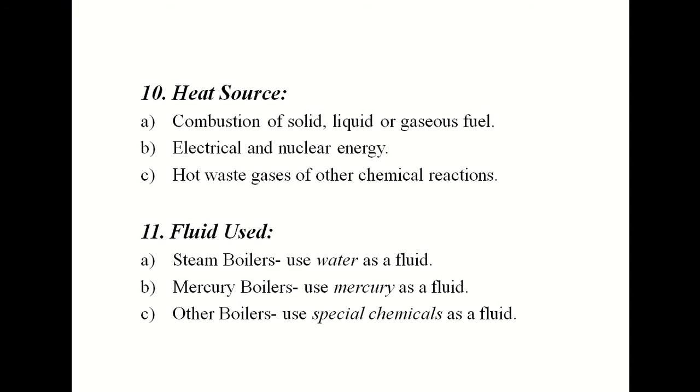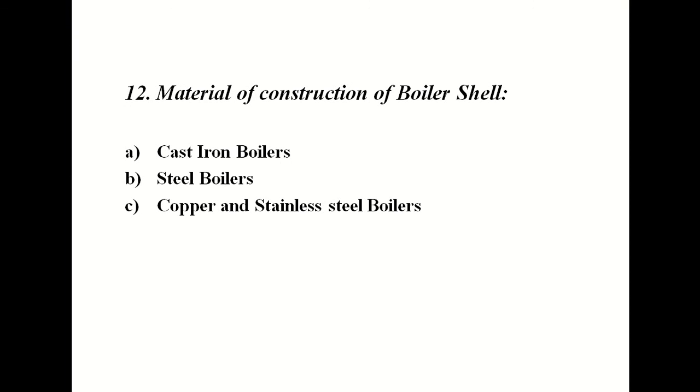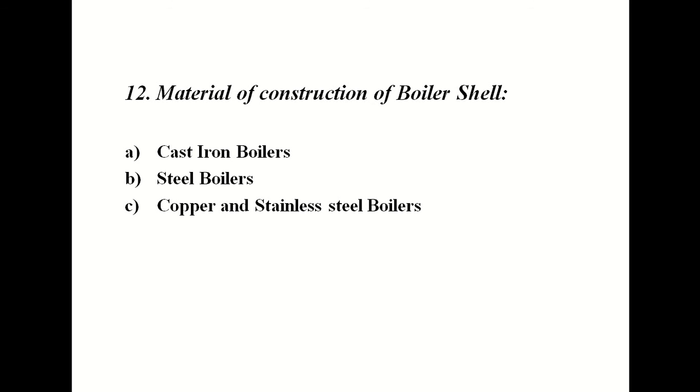Then last is the fluid used. The first one is steam boilers, usually with water as the fluid. Then mercury boilers, where we use mercury as the fluid, and other boilers use special chemicals as the fluid. Then the material of construction of boilers: cast iron boilers, steel boilers, copper and stainless steel boilers. Whatever material is used, depending upon that the types of boilers are generated. Okay, thank you.